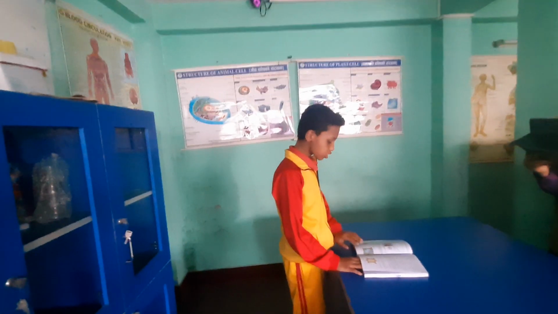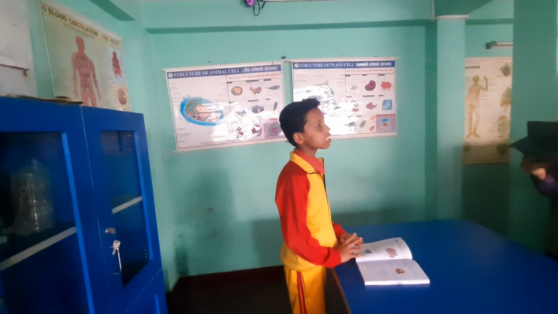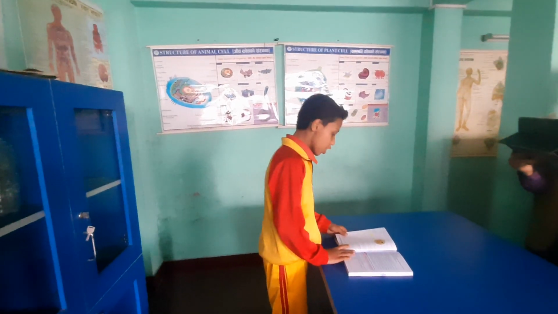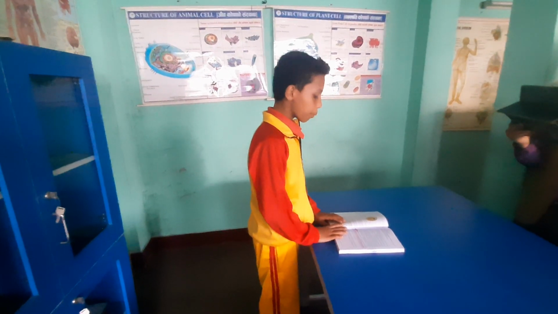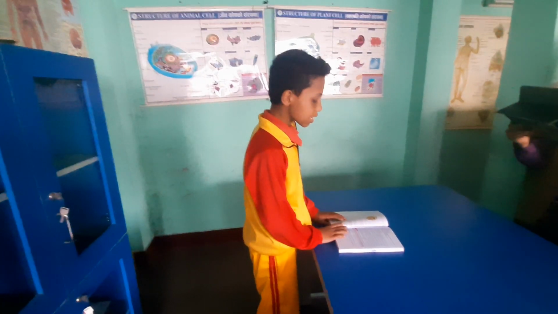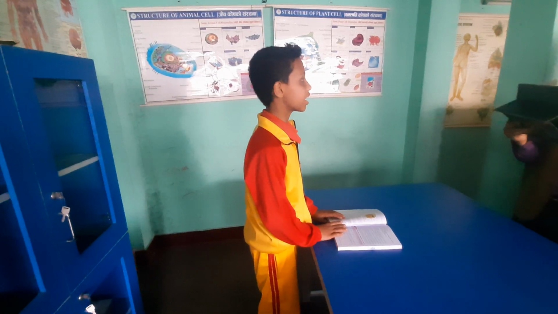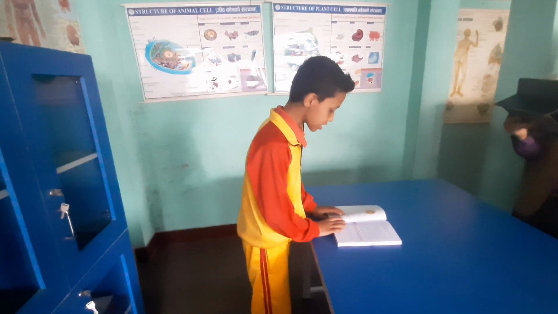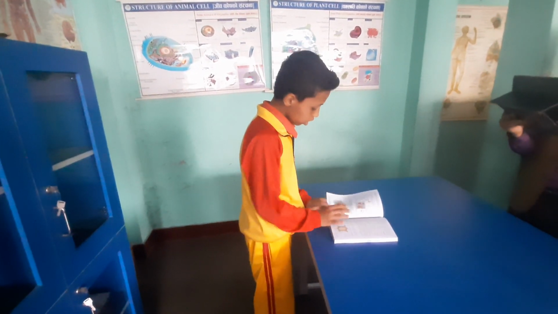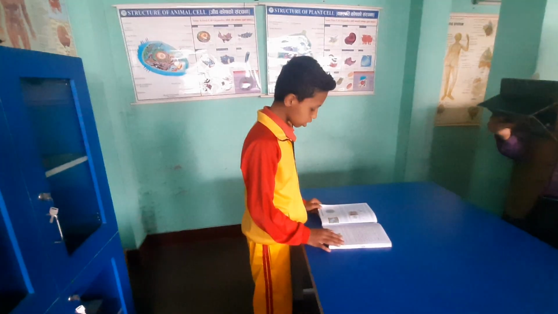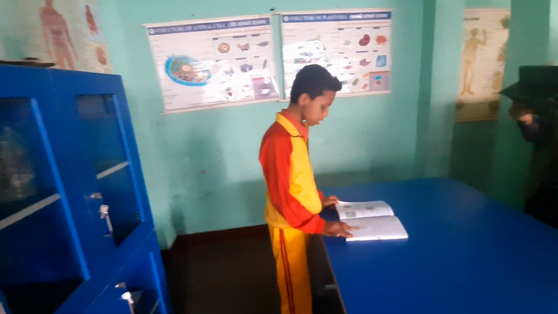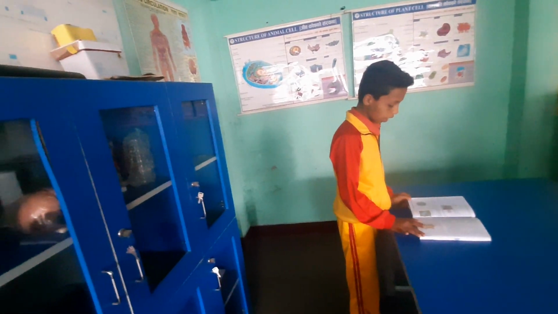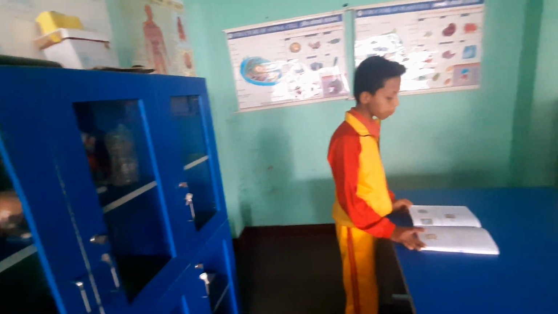The animal cell also consists of a nucleus. Nucleus is known as the brain of the cell because it controls all the activities, the cell cycle, metabolic activities, and transfers the DNA from the parents to the offspring. The jelly fluid of the nucleus is known as nucleolus. Now I would like to talk about the plant cell.